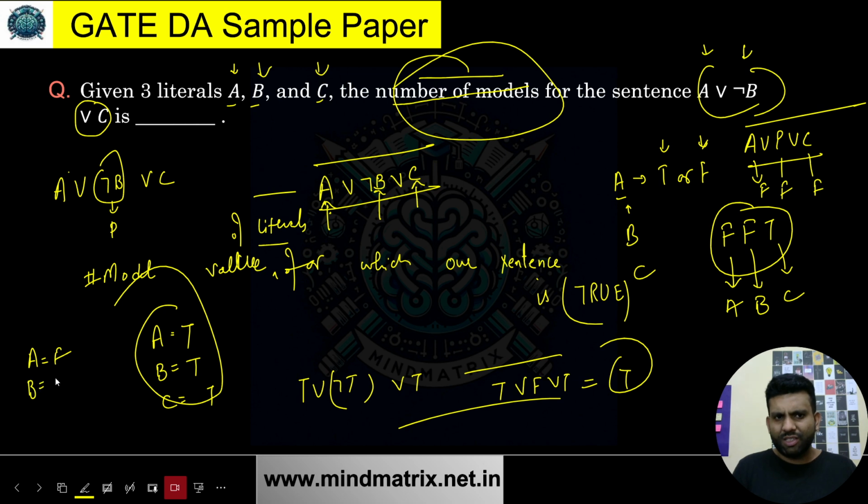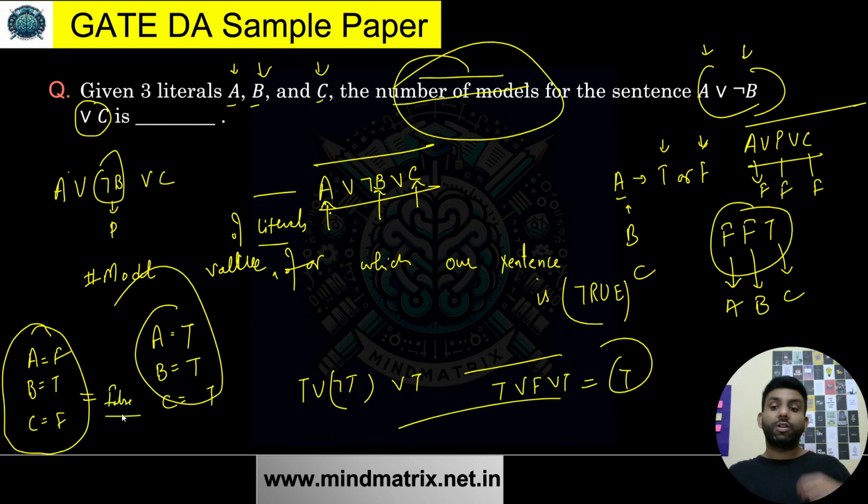I hope this is very simple. And C is false. Only in this case is my value of this sentence going to be false. I hope this is clear. And how many total ways can there be to get a true or false value of this?